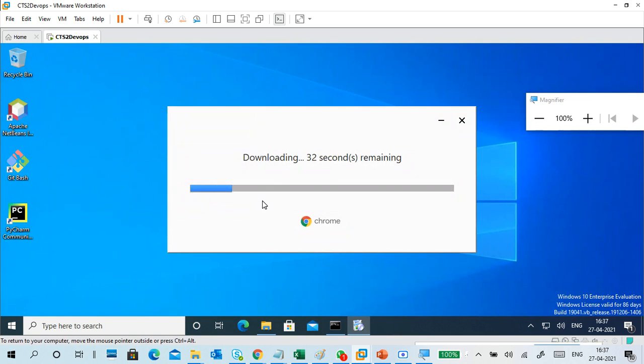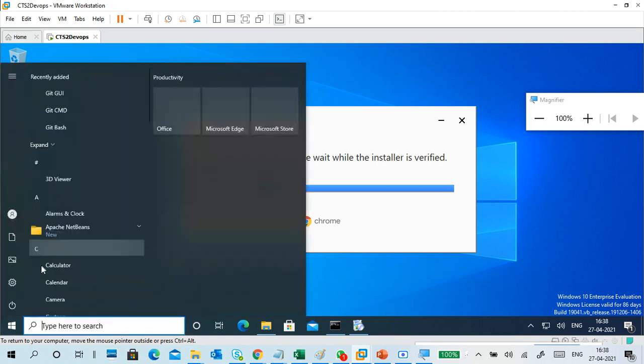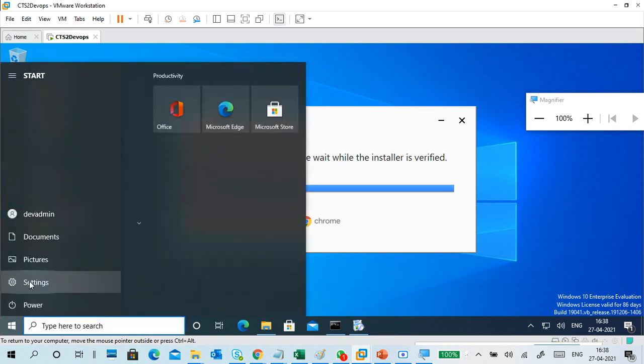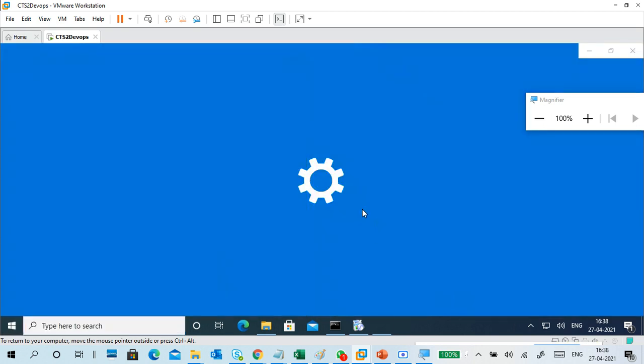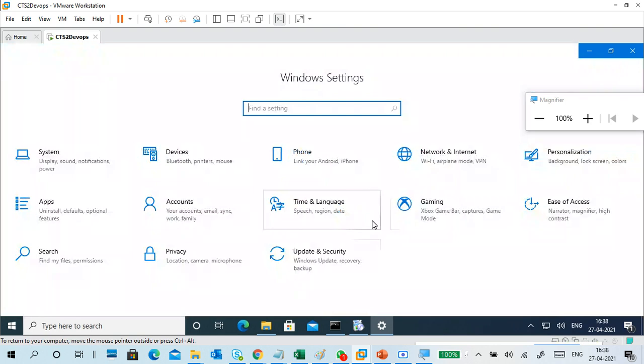It's downloading, because I downloaded the Google Chrome application earlier from the internet, and that is the online installer. It's a small package that will download the remaining things and install it. There is also a problem with updates, so I also go to those settings. First of all, when you are going to disable the updates from service management, go to Update and Security.